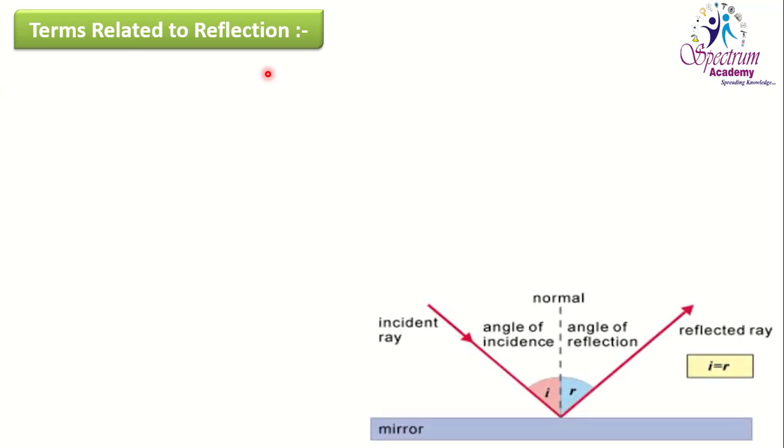Next, terms related to reflection. First of all, plane. A plane is a flat, two-dimensional surface with no thickness. You can see this is a plane having a two-dimensional surface. It does not have thickness. The surface on which light rays are falling is called a plane.